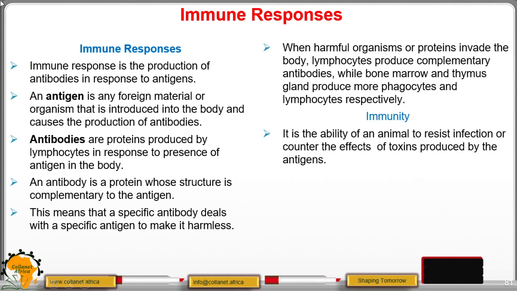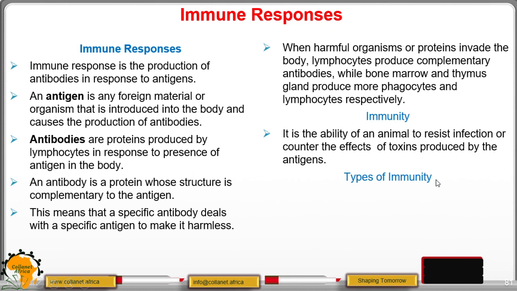So when we say toxins, we mean poisons. These antigens or foreign materials produce poison. So the ability of the body to defend itself against the effects of this poison is what we are calling immunity.